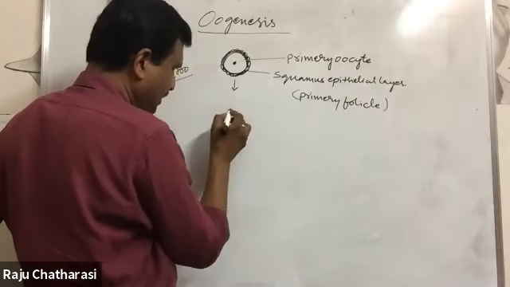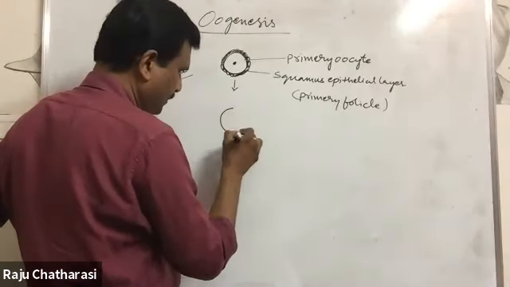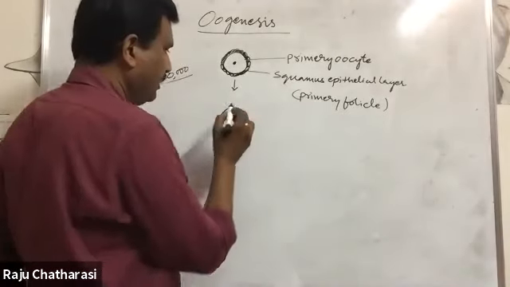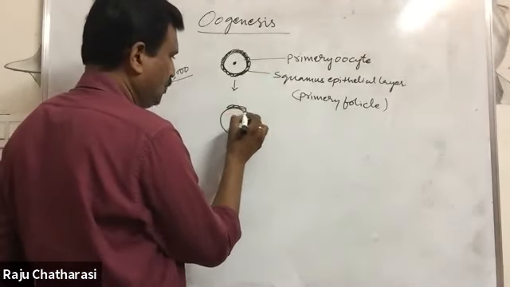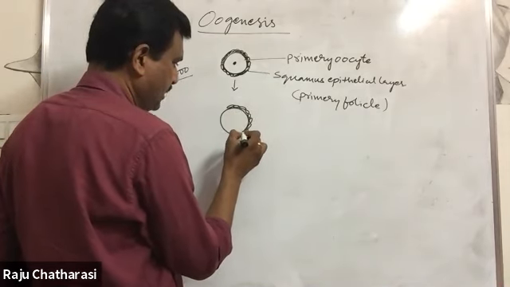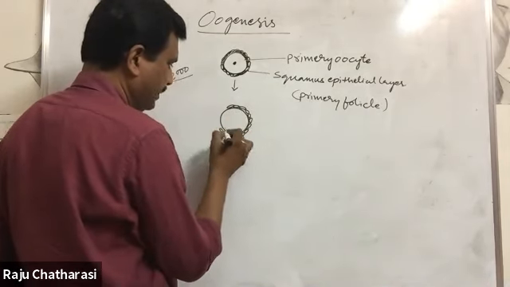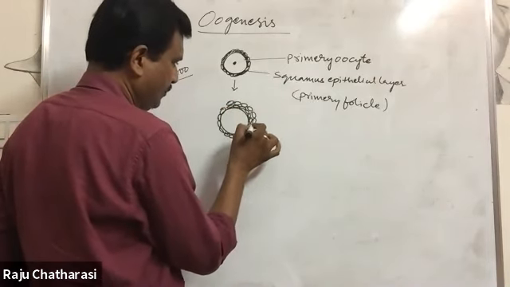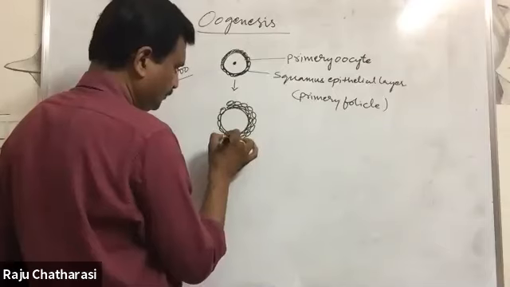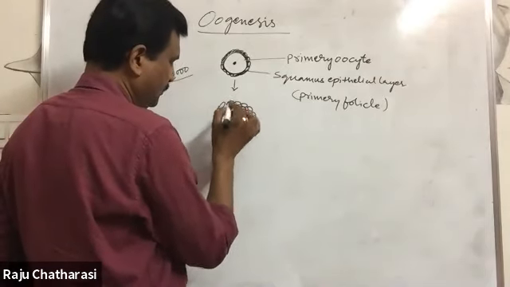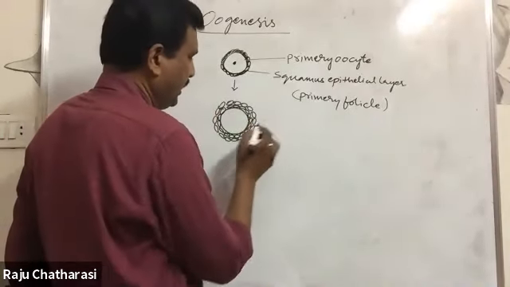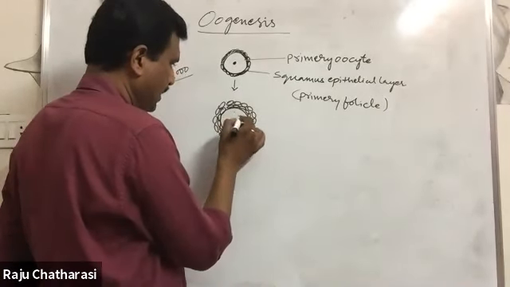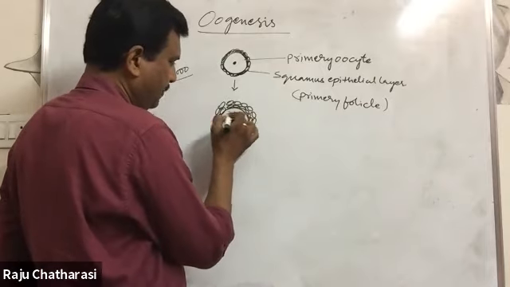Next, this squamous epithelial layer modifies into a cuboid layer, and here 6 to 8 layers. These cuboidal cells form 6 to 8 layers around this ovum. Okay, 6 to 8 layers. These cells are cuboidal cells. This is the nucleus, cytoplasm. Okay.